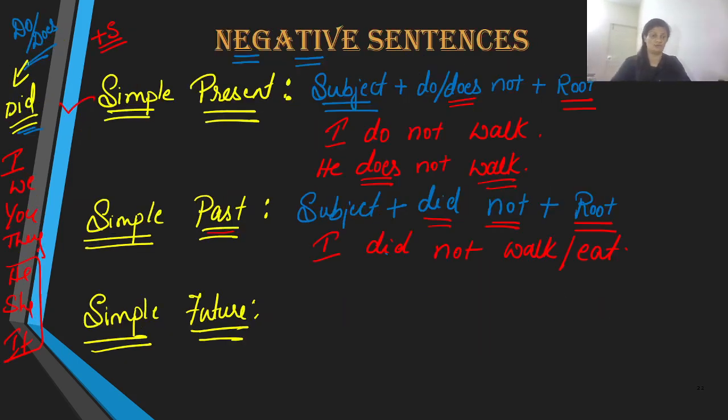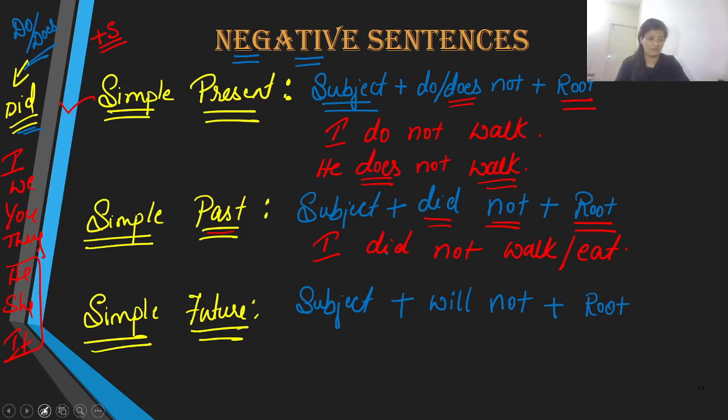But in future, that's not necessary because you already have the be verb over there, which means the sentence structure is subject. Soon after the subject, you already have will over there. So all you do is introduce the word will not, and obviously it takes root verb, right?